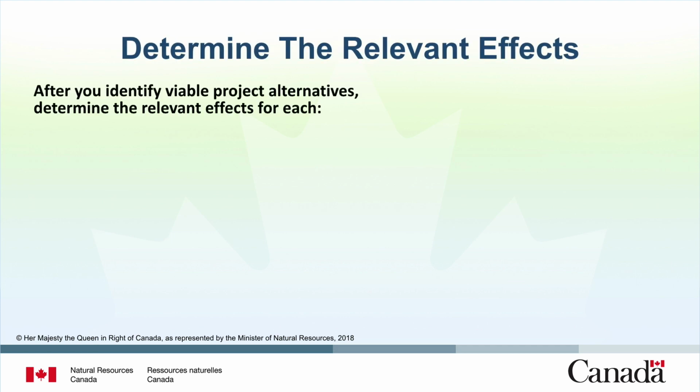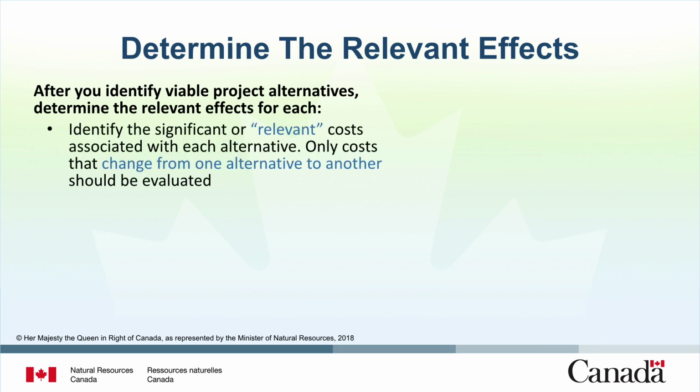Now that you've identified the most viable project alternatives, you are ready to determine relevant effects for each. Start by identifying the significant or relevant costs associated with each alternative. Only costs that change from one alternative to another should be evaluated. Focus on collecting data that are likely to have a significant effect on the life cycle costs of an alternative. Costs that remain the same do not increase or decrease the life cycle costs of an alternative relative to the base case and therefore do not need to be included.